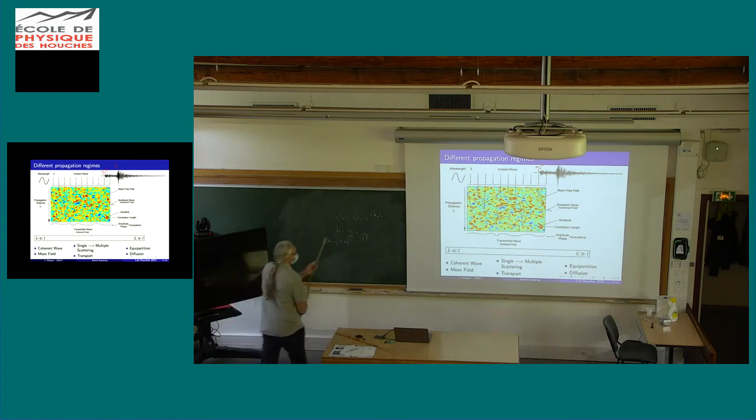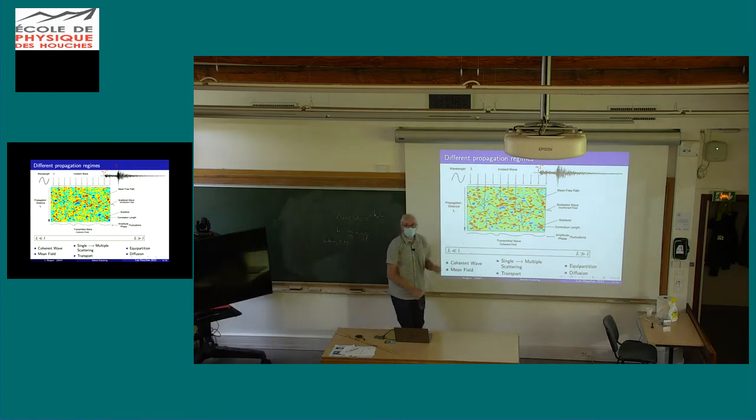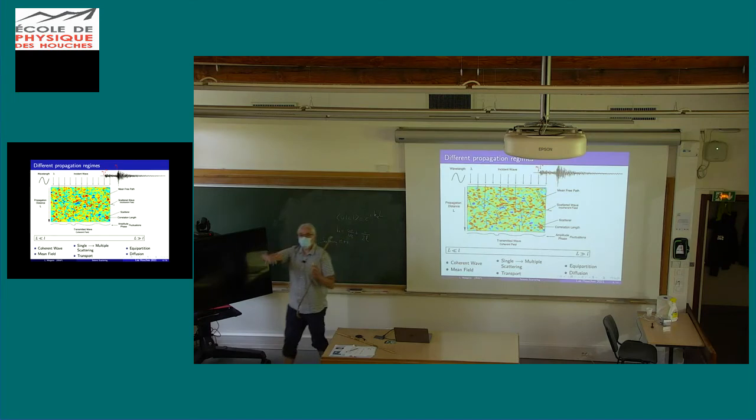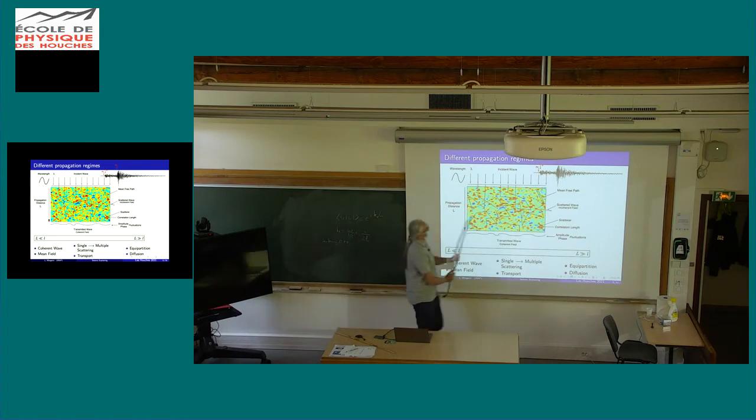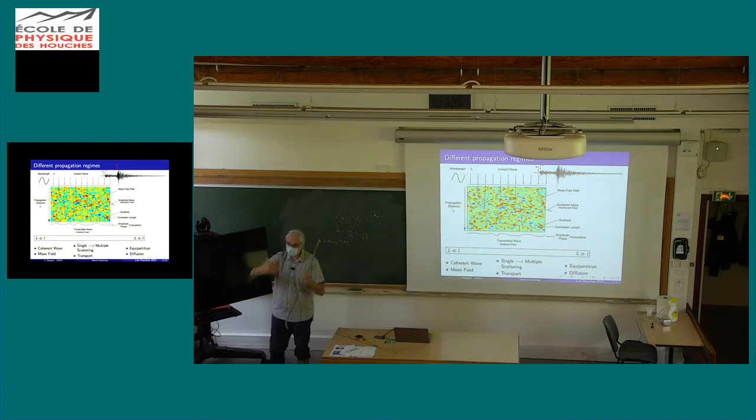Yeah, because it's a single realization. It's a good remark. On a single realization, if you look at the transmitted field, it's distorted. When you do the ensemble average, you restore the translational symmetry in a sense, and so the plane wave remains a plane wave. Because then you have the translational invariance, and so K is conserved. But you have the attenuation that appears.